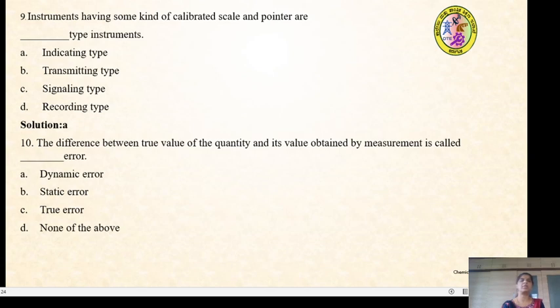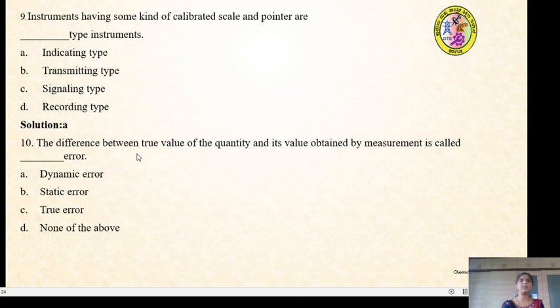So the measured quantity is being indicated by means of an indicating element, the pointer. It is being indicated by means of a pointer which moves on a calibrated scale. That calibrated scale is being calibrated in terms of any process variable, whether it may be temperature, pressure, or any type of variable it is. So that we call it as an indicating type instrument.